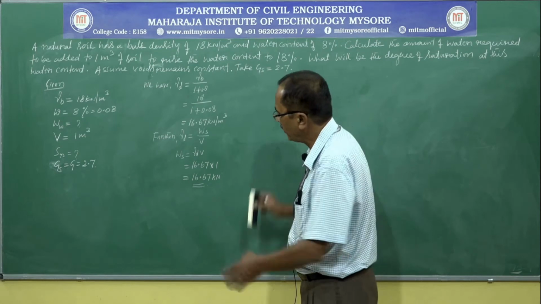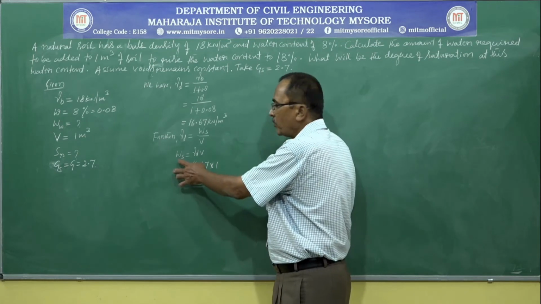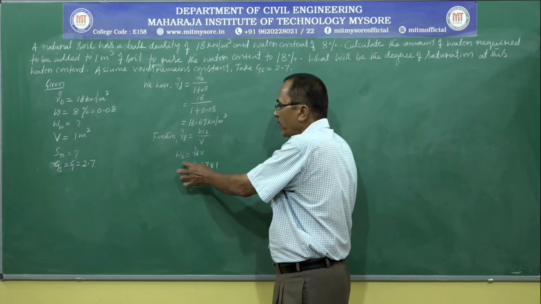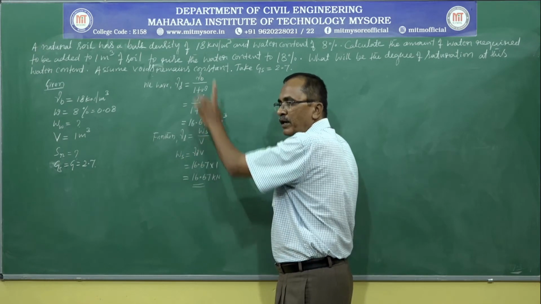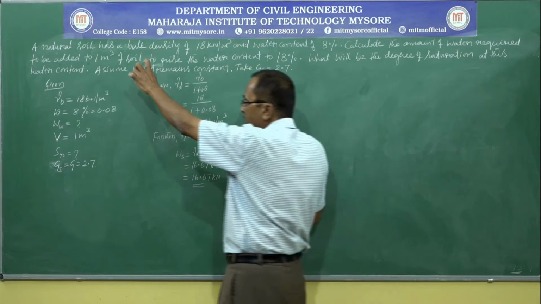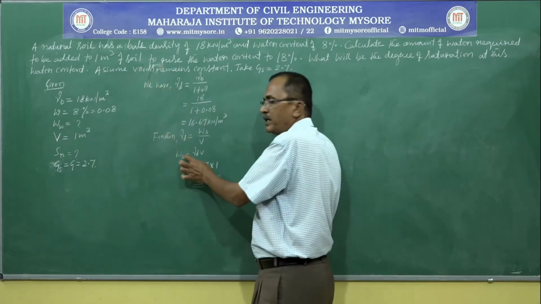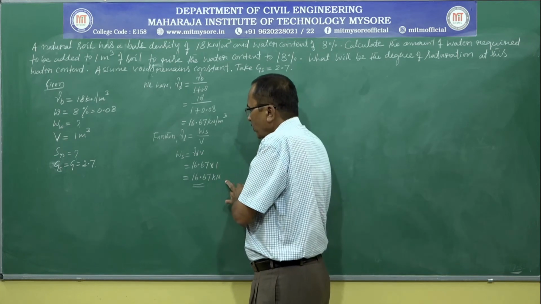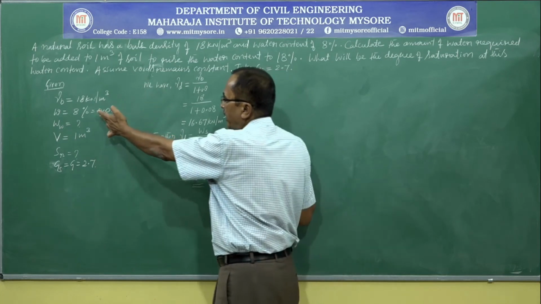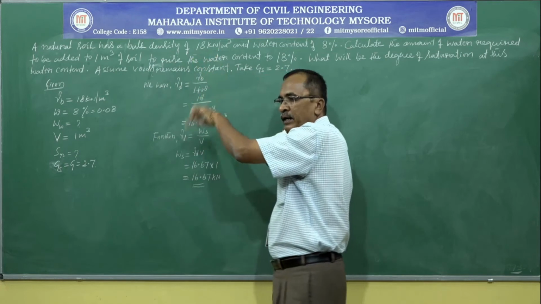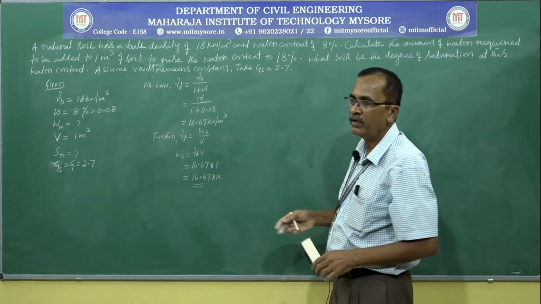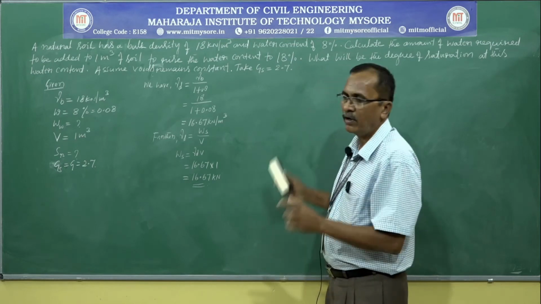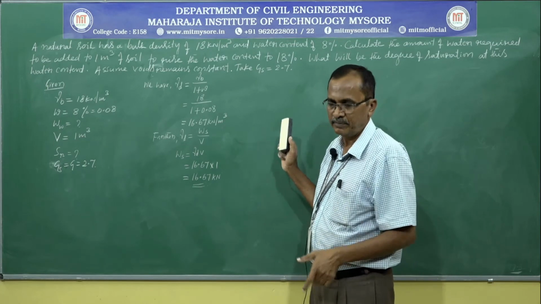Now, knowing the volume of solids, the weight of solids is constant here because volume is constant and void ratio is constant. Then voids are constant, so the weight of solids in a given soil mass must be constant. By considering the initial water content and the final water content, we can easily calculate the weight of the wet soil.